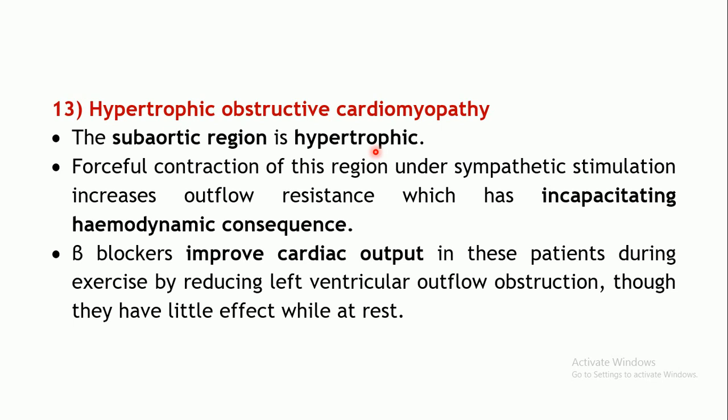So due to the increase in the thickness of the wall, it may hinder the outflow of the blood. So it will create a resistance to the outflow of the blood, and it may create adverse hemodynamic consequences. So how will beta blockers help? Beta blockers will help by decreasing the cardiac output. So it will minimize the pressure on this hypertrophic aorta, and these hemodynamic consequences will be ruled out.